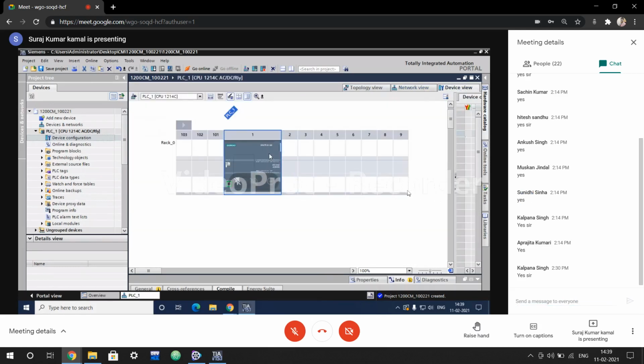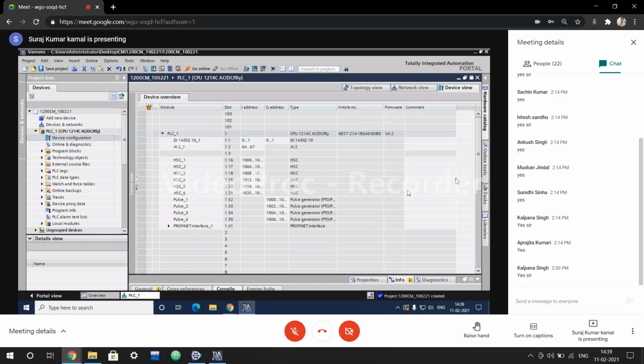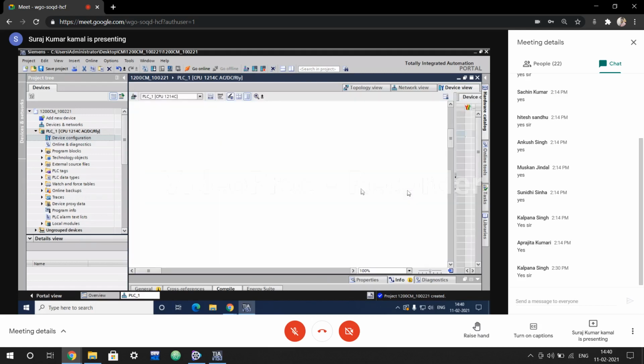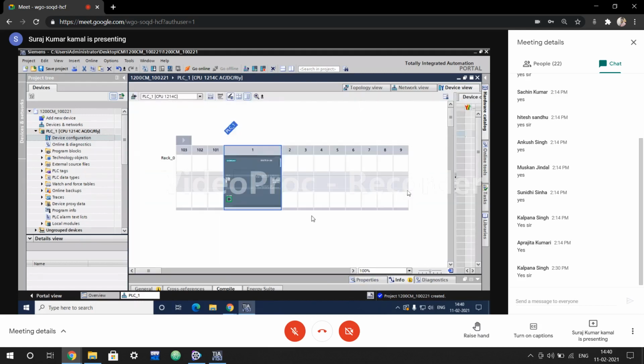And if you want to see the different properties of the CPU, click on the CPU and click at the right side, and this is your device data. So very first, before device data, let me tell you one thing. So this is a DIN rail.